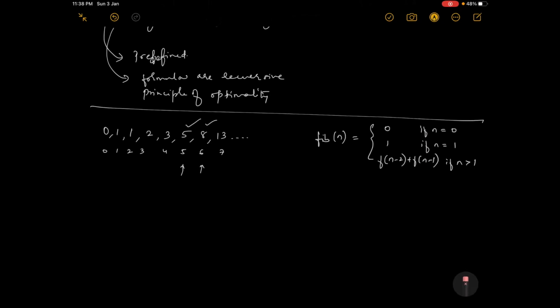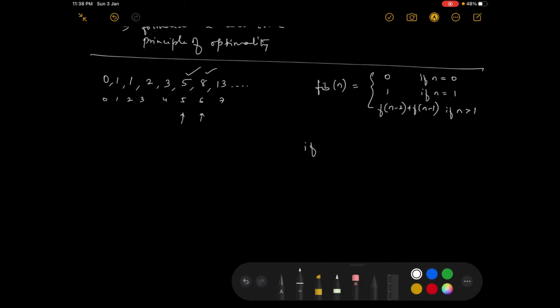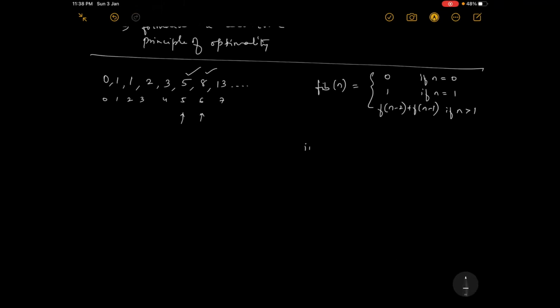Fine. Now we have to write a function for it. Let me write it: int fib of int n. So fib of 5, for example, n is 5, I want this element.